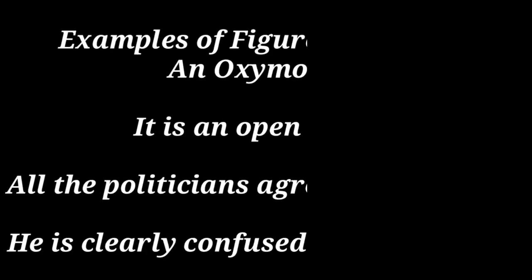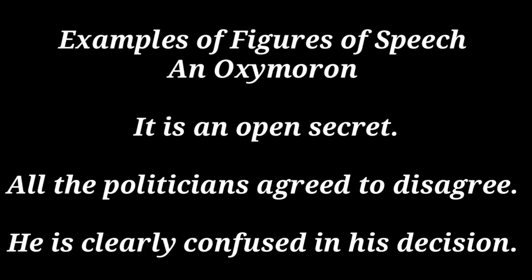Examples of figures of speech: oxymoron. It is an open secret. Open secret has two opposite words. If it is open, it is not a secret. If it is a secret, it is not open. Look into another example. All the politicians agree to disagree. Here the two opposite words are agree and disagree. Look into another example. He is clearly confused in his decision. Here the opposite words are clearly and confused.